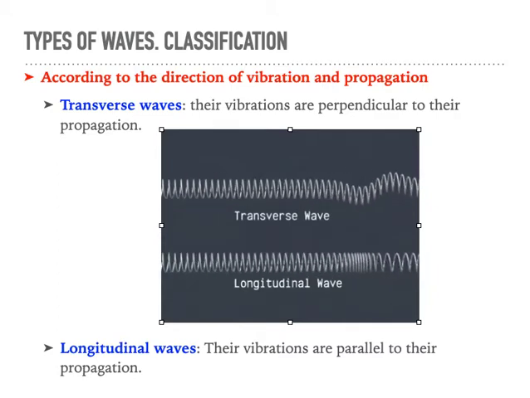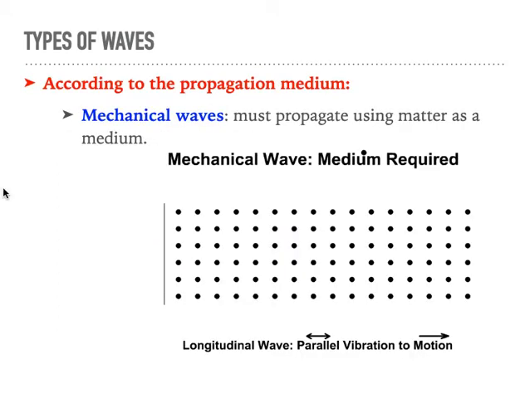This is one classification. Another one is according to the propagation medium, and here we have again 2 types. We have the mechanical waves, and for these we must have a medium, we must have matter, and that's sound, for example. Here you can see these are the atoms, and the wave is making the atoms vibrate, and that's why it propagates.